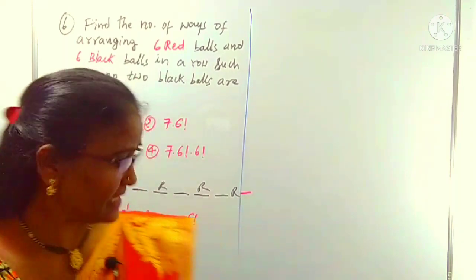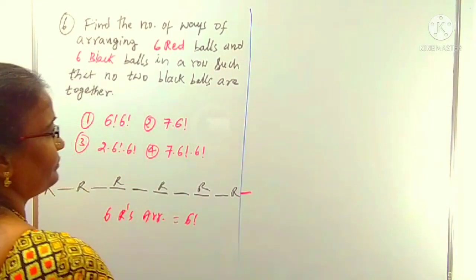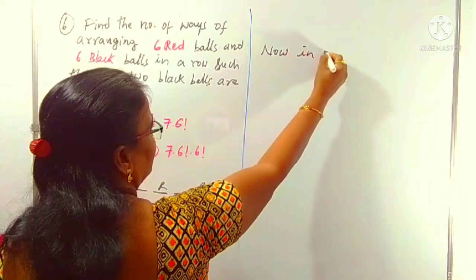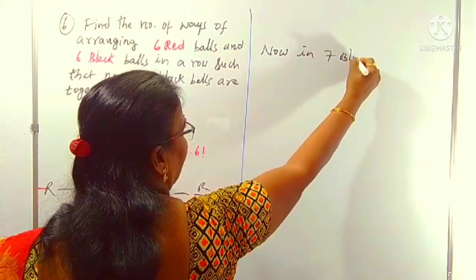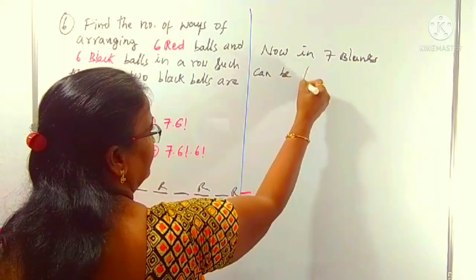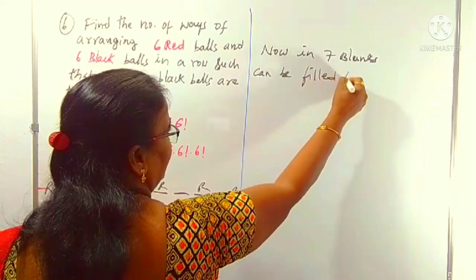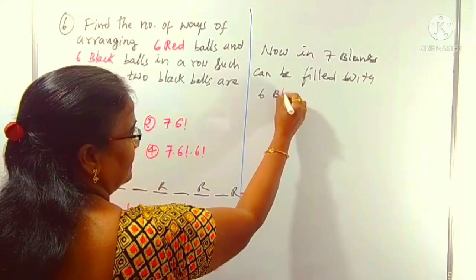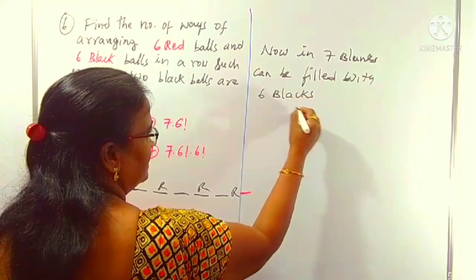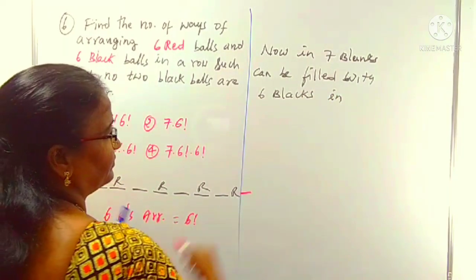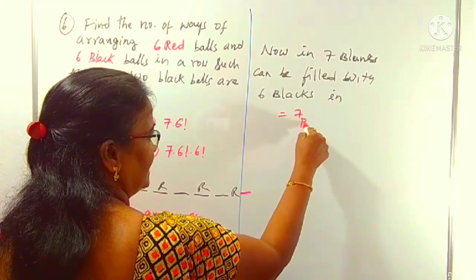Now the 7 blank places can be filled with 6 blacks in how many ways? 7P6 ways.